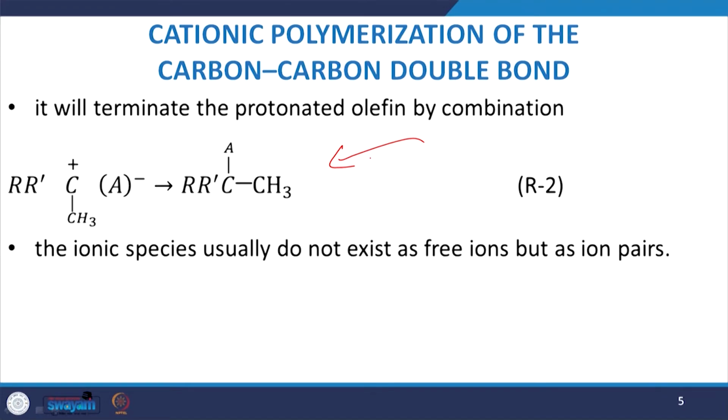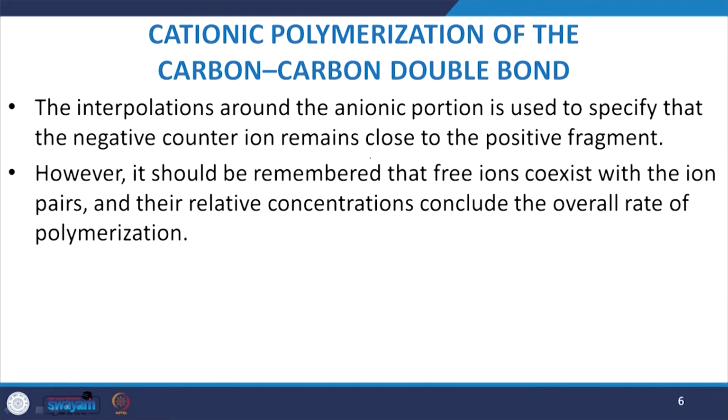Now, the ionic species usually do not exist as free ions, but as ion pairs. If you recall, in the previous lecture we discussed the concept of ionic pairs. The notation around the anionic portion is used to specify that the negative counter ion remains close to the positive fragment.